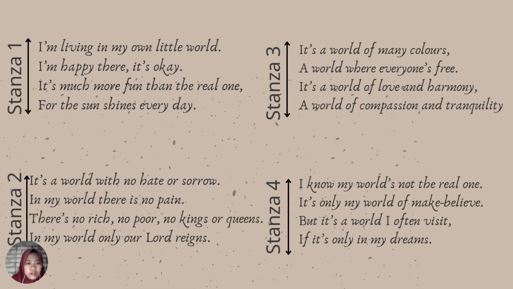So I'm happy there, it's okay, is the second line. Much more fun than the real one is the third line. And the sun shines every day is the fourth line. So in this poetry there are four stanzas, and each stanza has four lines.